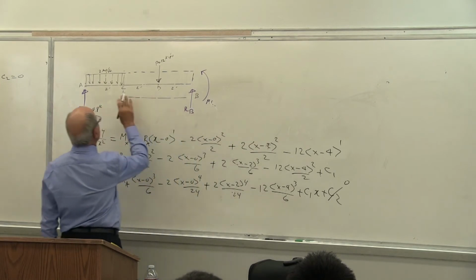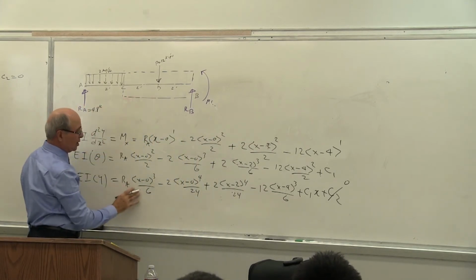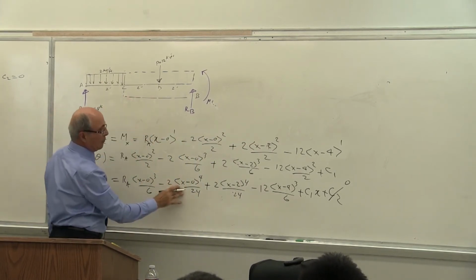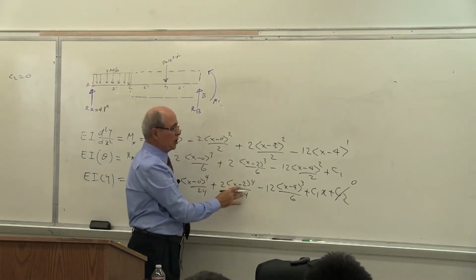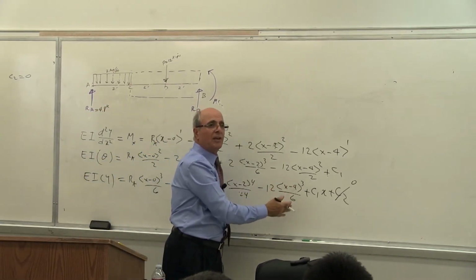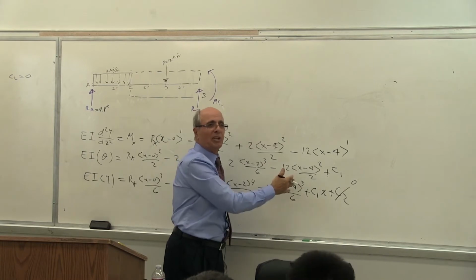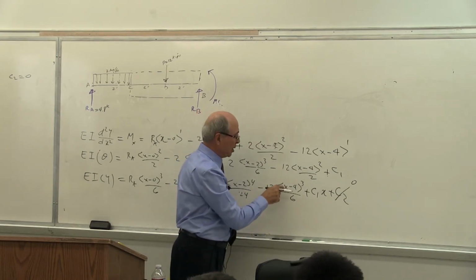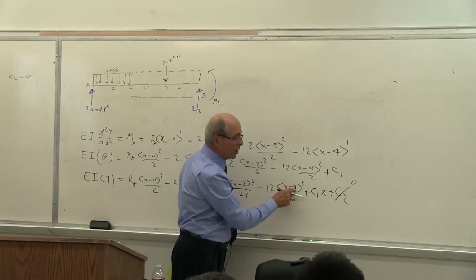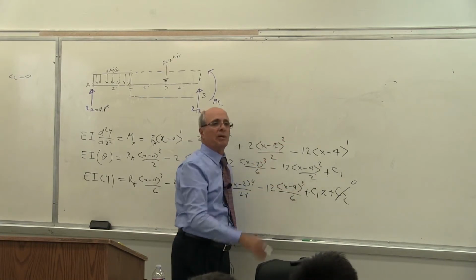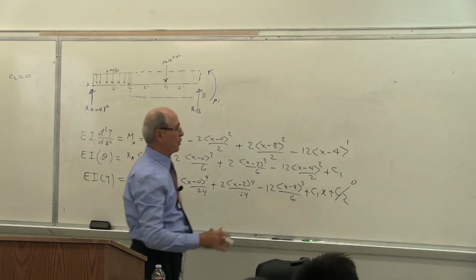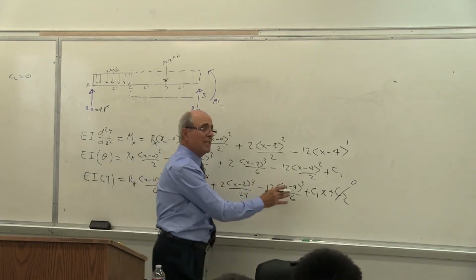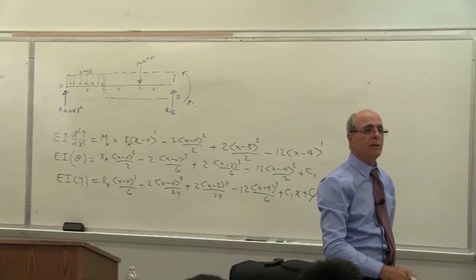If you are looking for deflection at C, this one is 2 minus 4, which is minus 2, but it goes away because of that rule. Anytime the bracket is negative, you set it equal to 0.